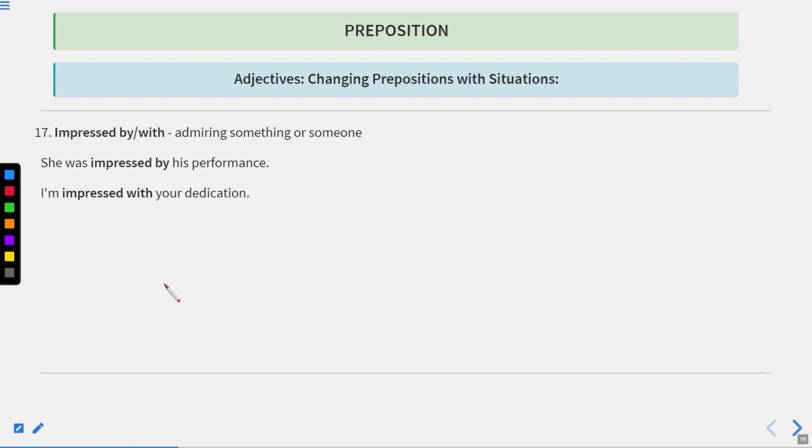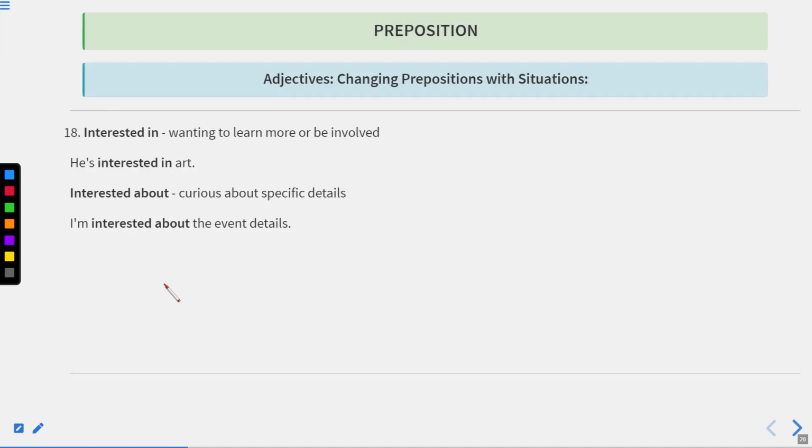Okay, now let us move to the next one. Impressed by or impressed with. Impressed by, admiring something or someone. She was impressed by his performance. And impressed with is used, for example, impressed with your dedication. It means when we do some activity and the other one is impressed with that activity, we can say impressed with your dedication.